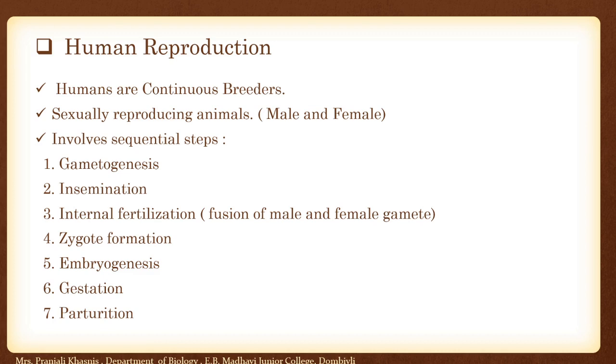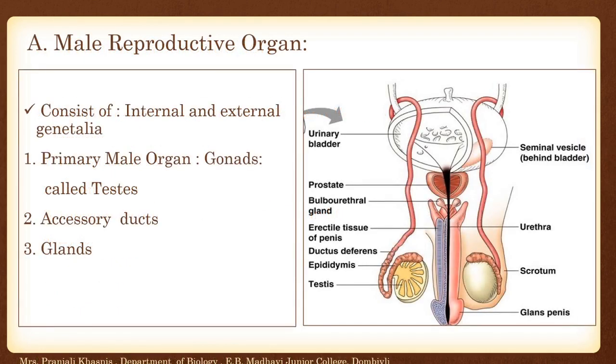So humans are continuous breeders, sexually reproducing animals having two types of genders, that is male and female, and it involves sequential steps. First is gametogenesis, second is insemination, third is internal fertilization, next is zygote formation, embryogenesis, gestation and parturition. Then we discussed the male reproductive organ. It consists of external as well as internal genitalia.